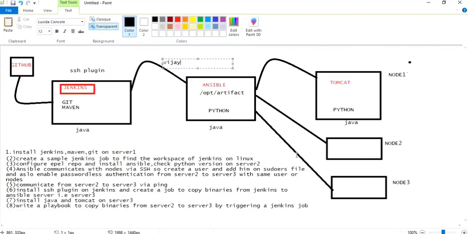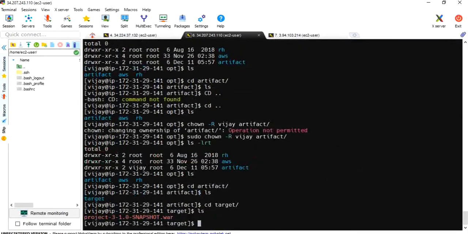Let me go to my diagram. So we also configured Tomcat. First we took the SSH plugin and copied that binary to the opt artifact folder. In this artifact folder, it created a target folder, and in the target folder we got the .war file. Now we have to write a playbook, and we have to copy that file to the Tomcat webapps folder. Okay, now we need to get into server 2.